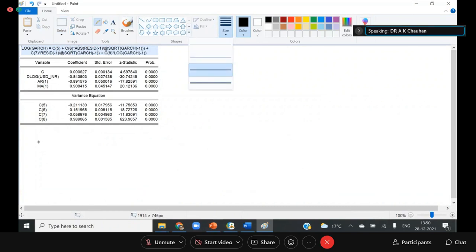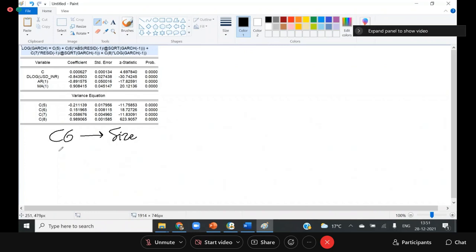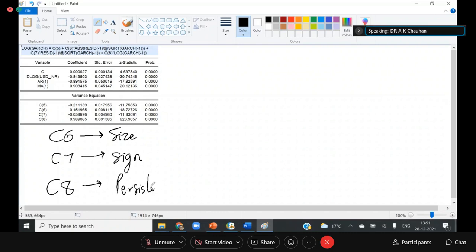The C6 is the absolute, ABS. It means it is a size effect. C7 is the sign effect, and C8 is the persistence. So I want to see these three effects.